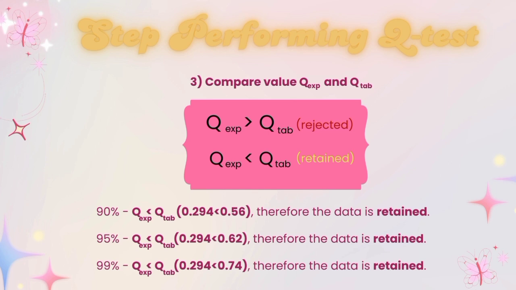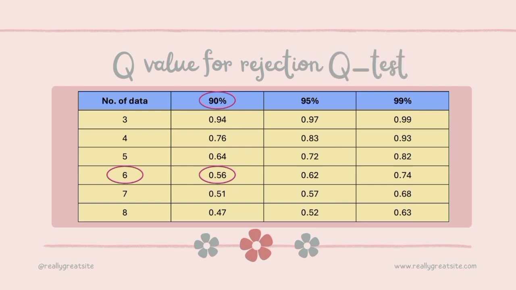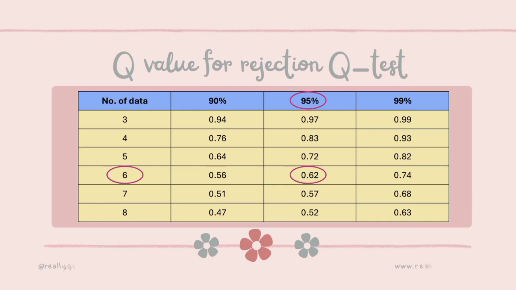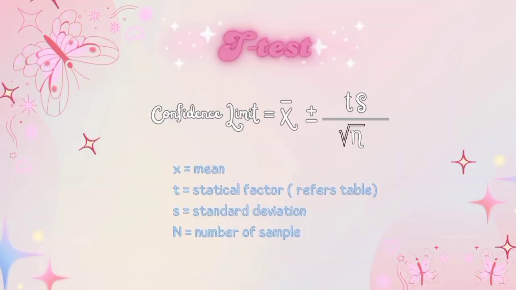Then look at the confidence interval. So for 90%, the Q value is 0.56. So the Q table, which is 0.56, is higher than Q experiment, which is 0.294. So the data is retained. Same goes with 95% and 99%. Q table is higher than Q experiment. So the data for the sample are retained. Next, moving to the next part, which is performing the T-test.